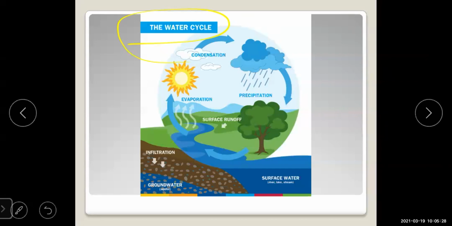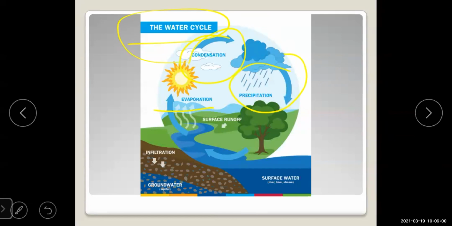See here, the first stage of the water cycle is evaporation. Second is condensation. Condensation means what? It leads to the formation of clouds. Means in condensation you can see the clouds are formed. Then the third stage is precipitation. That's what we are going to learn about.